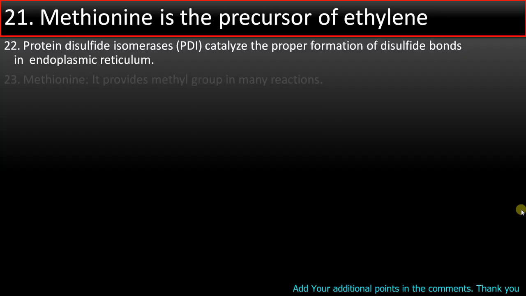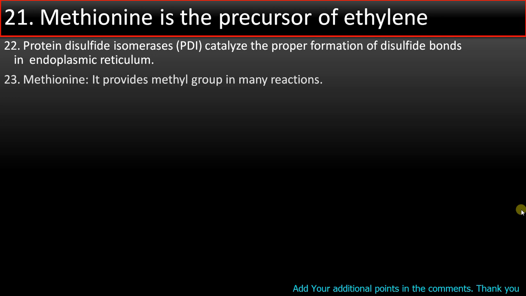Point number 22. Protein disulfide isomerase or PDI is an enzyme that catalyzes the formation of disulfide bonds. And disulfide bond formation occurs in the highly oxidizing environment of ER during post-translational modification of protein.